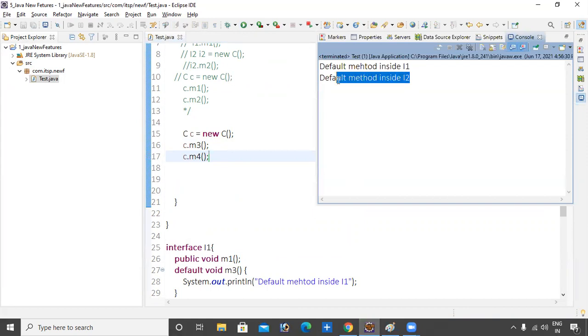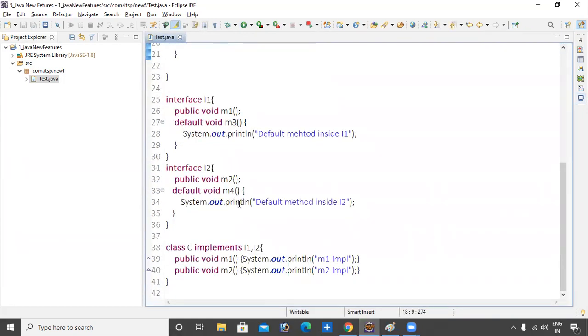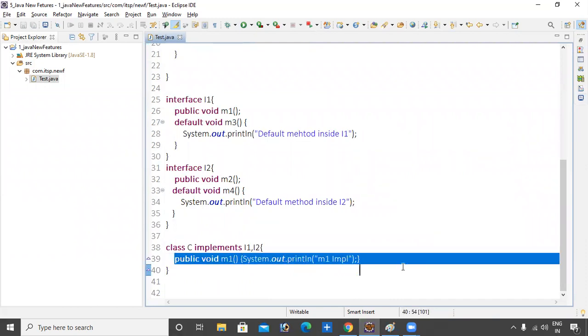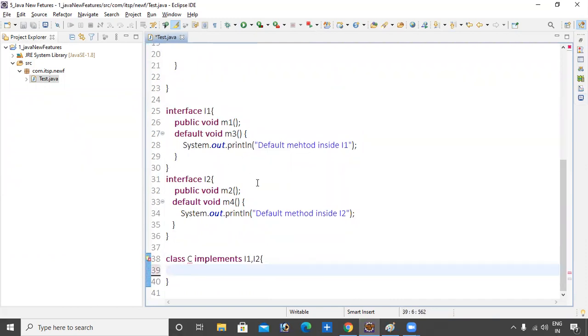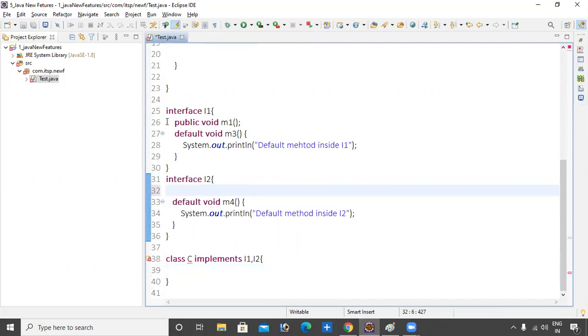Okay, the output comes. Generally we can call this method also. If you don't provide the implementation, then it will give an error. If you remove this method here, it's not required, then it won't give an error. Why? Because we can declare a default method. A default method is not required to provide the implementation. By default it is available inside the C class, not required.